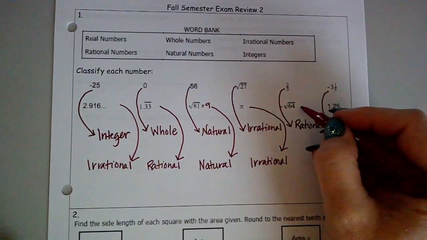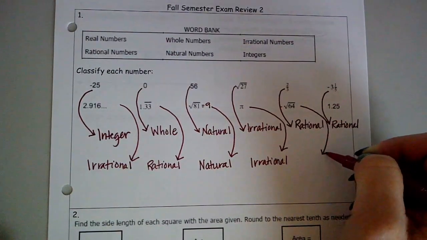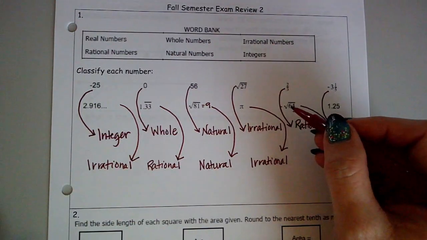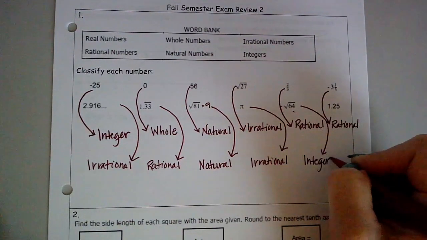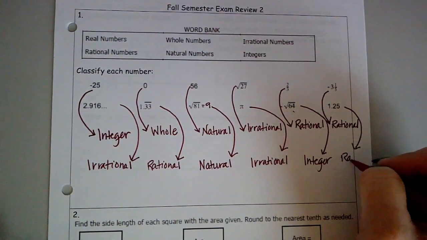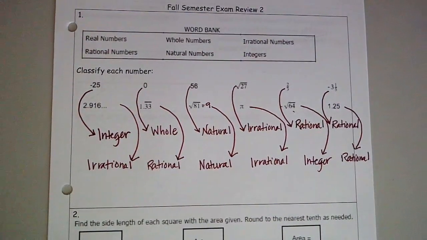Next, we have negative square root of 64. That just means we're taking the square root of 64, we're getting 8, putting a negative in front of it, which would make it negative 8. Therefore, that's going to be considered an integer. And then lastly, we have 1.25, which is rational. All right, so we've classified those numbers.